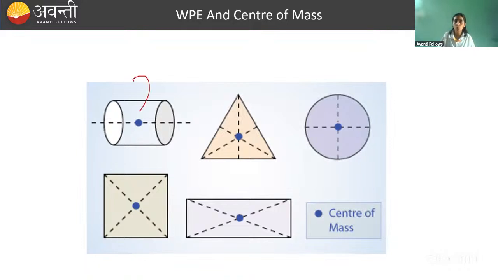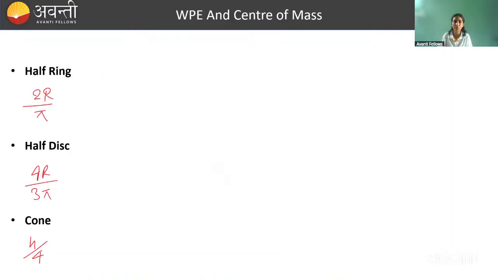I mean, if all these bodies are uniformly made, it means mass distribution is uniform, and they are symmetrical, I mean, along one line their mass is symmetrically distributed. In that case, center of mass will be at its geometrical center. So for cylinder, it will be at its geometrical center. For triangular lamina, it will be at its centroid. For circular lamina, it will be at its center, and so on. Okay? So this thing you must be aware of.